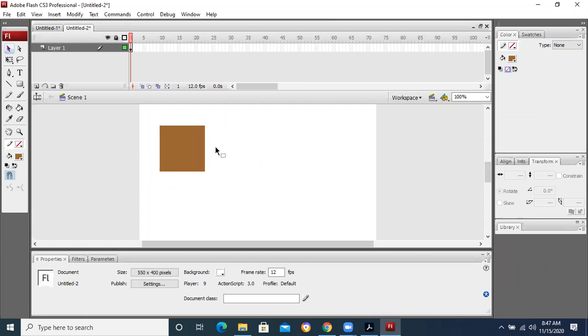Okay, I press Control Z. If I bring the mouse cursor to any side, it will be converted to an arc. I can make this side in a rounded position. Can you see this? Yes, sir. This application I had used when I told you how to convert a star into a flower. Remember? Yes, sir.